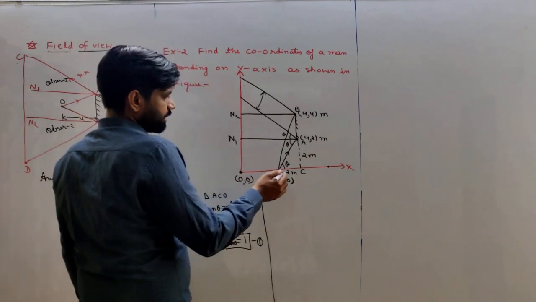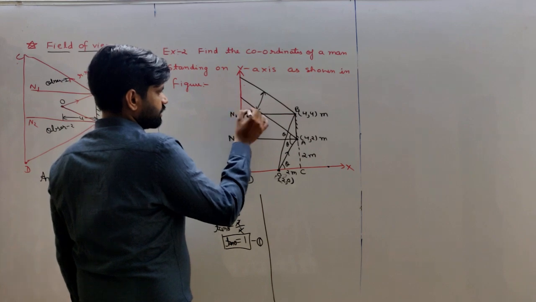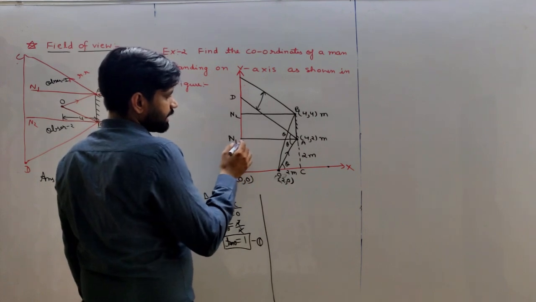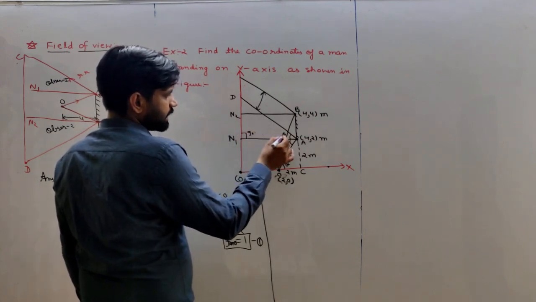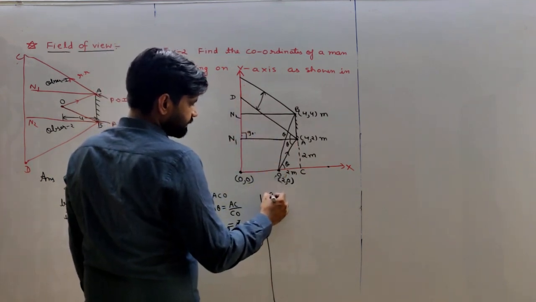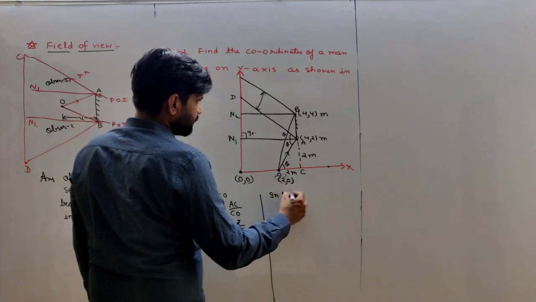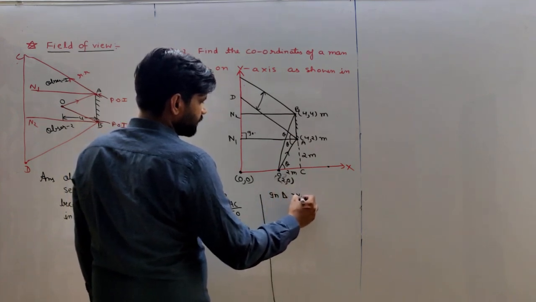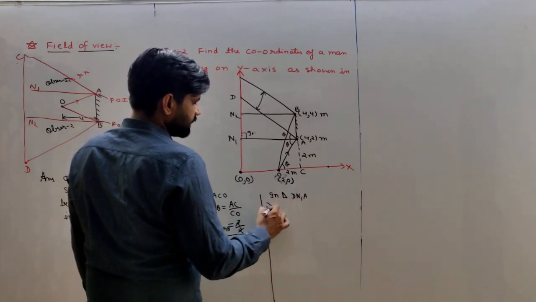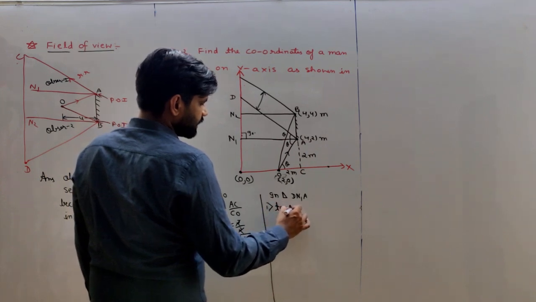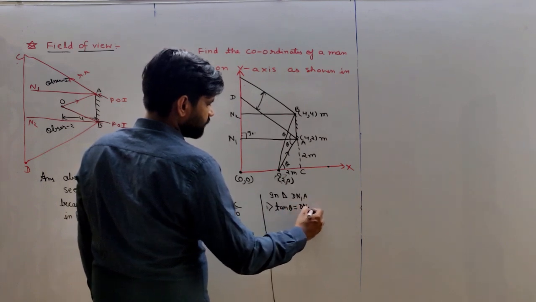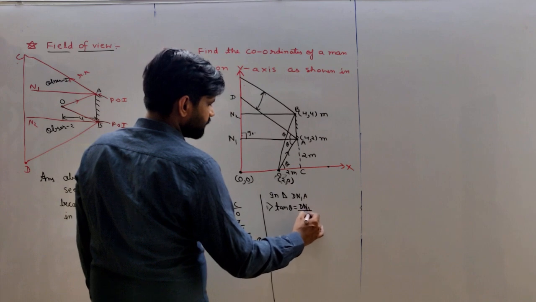Next we have to take CD. Okay, we have to take another right angle triangle. This is a 90-degree angle, this angle is theta, so this is the perpendicular and this is the base. So in right angle triangle DN1A, tan theta is equal to DN1 upon N1A.